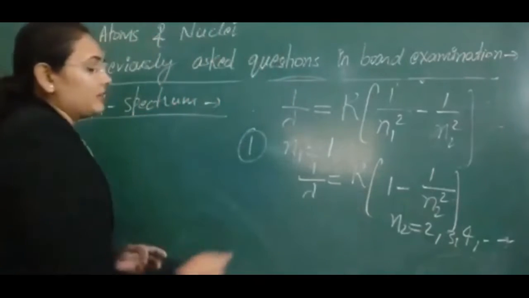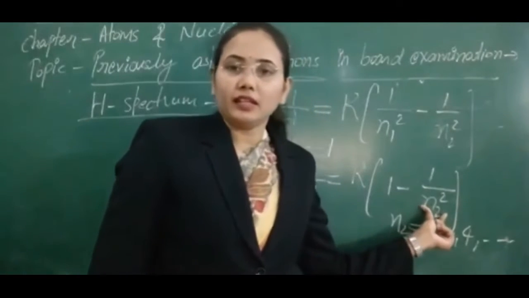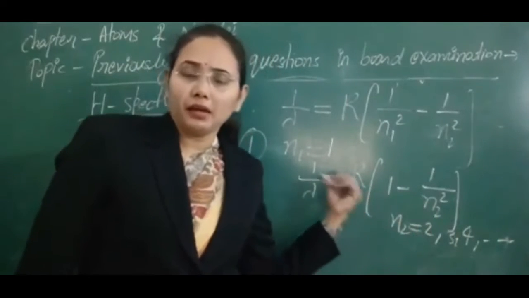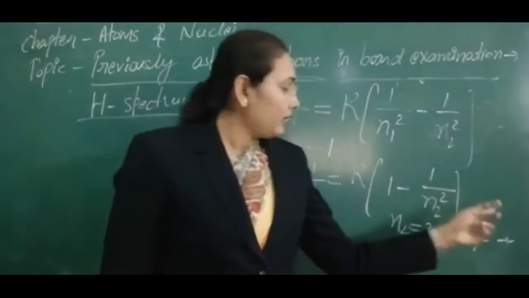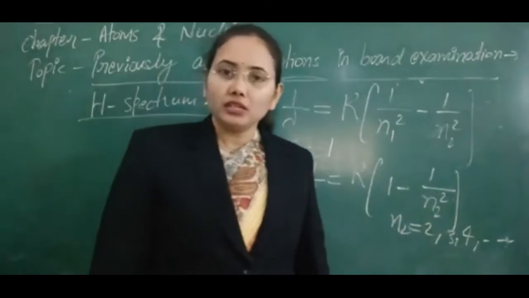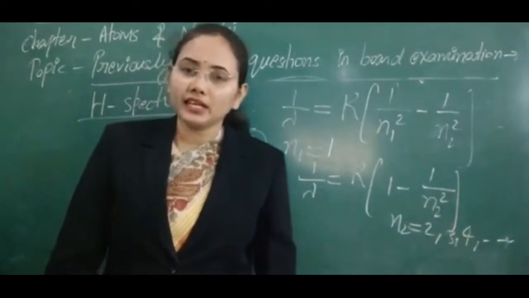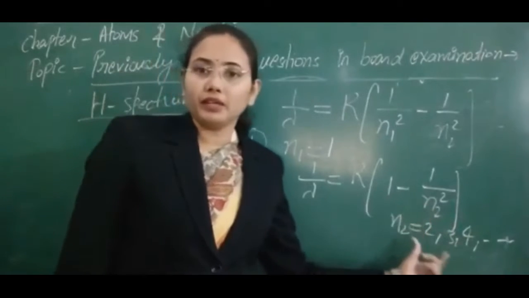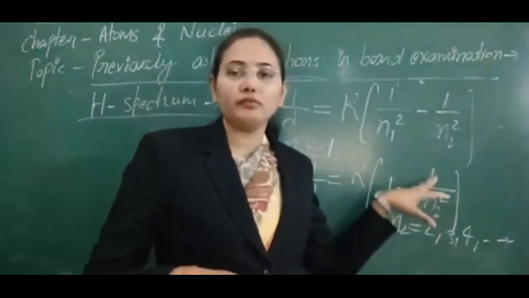If we put the value of n2 as infinity, it gives us the maximum wavelength, and if we put n2 equal to 2, it gives us the minimum wavelength. In this way we can see when we get the maximum and minimum wavelength. You can calculate it by putting in those values, and we will get certain discrete values of wavelength.